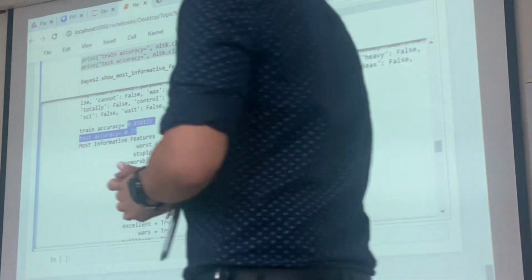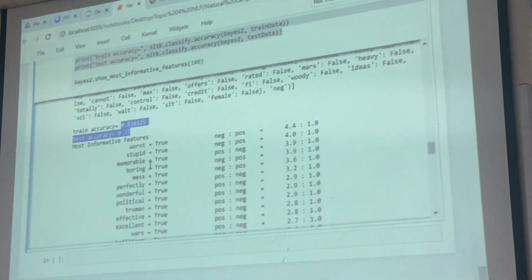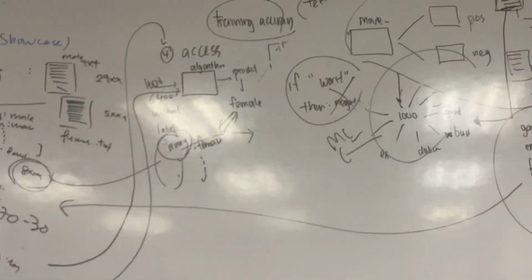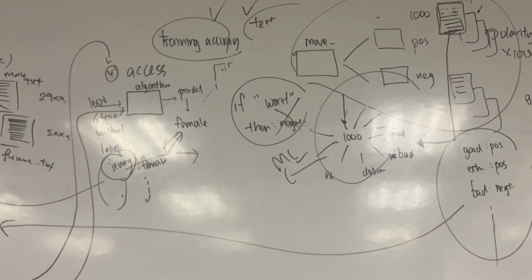Okay? So yeah, I hope you can digest from these few simple examples.